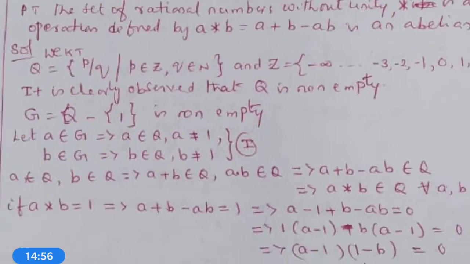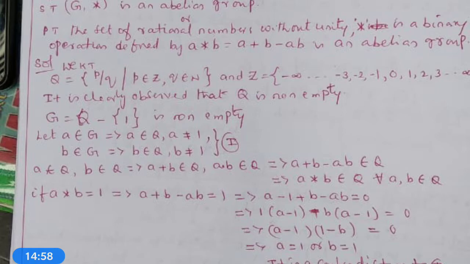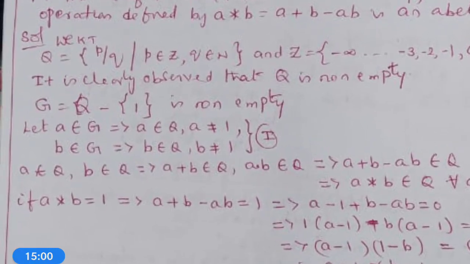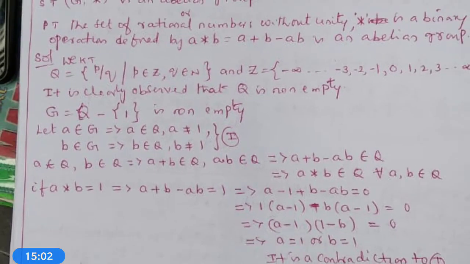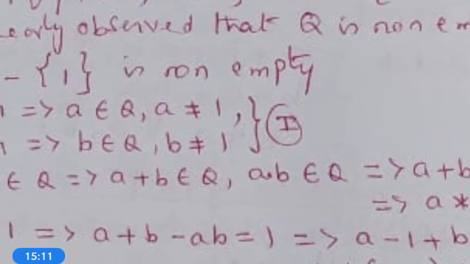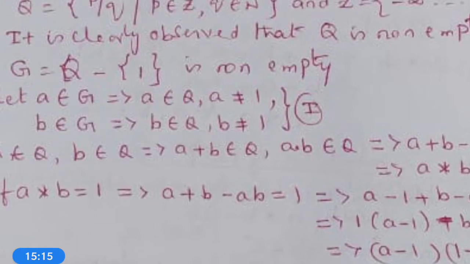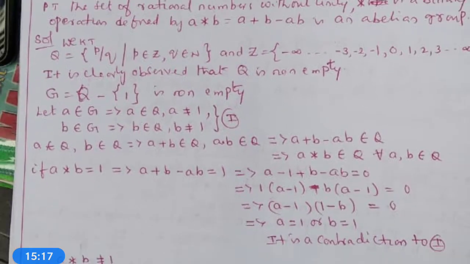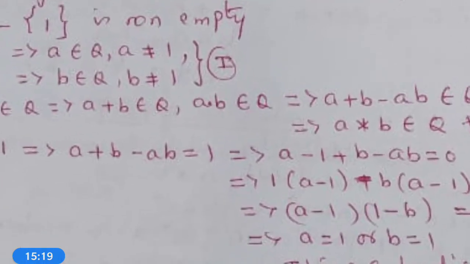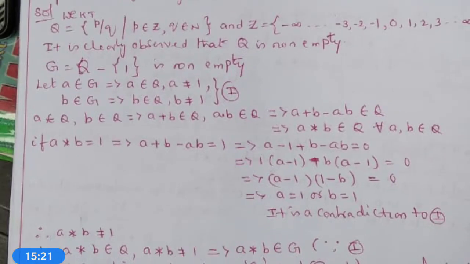Now, we want to verify whether star is a binary operation on G or not. Let A belong to G, which implies A belongs to Q, and A must not be equal to 1. And B belongs to G implies B belongs to Q and B is not equal to 1. This is called result number 1. Whatever number is chosen from G, it must not be 1 and it must be included in Q.